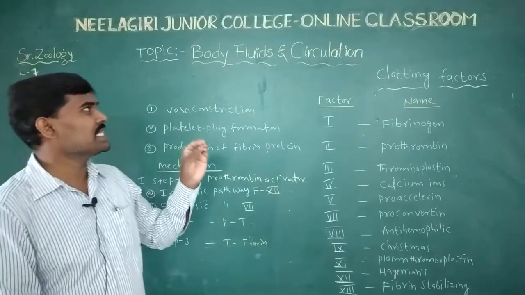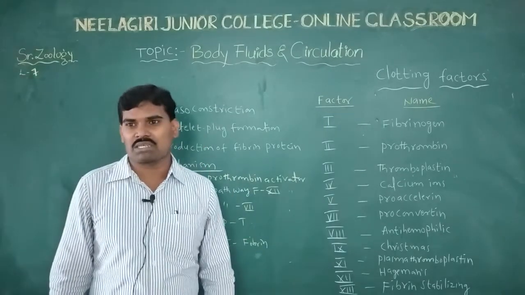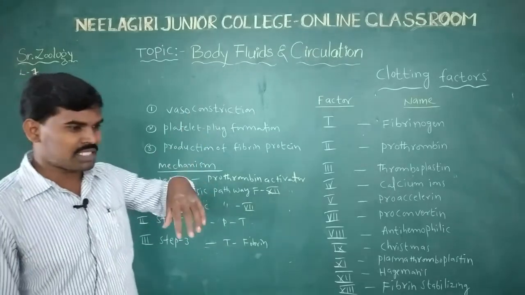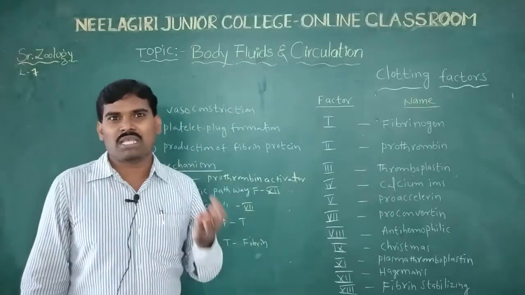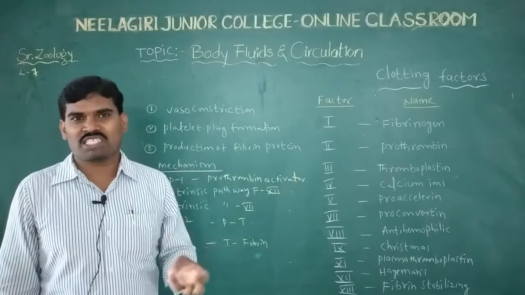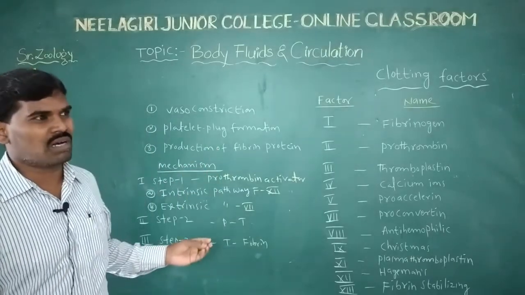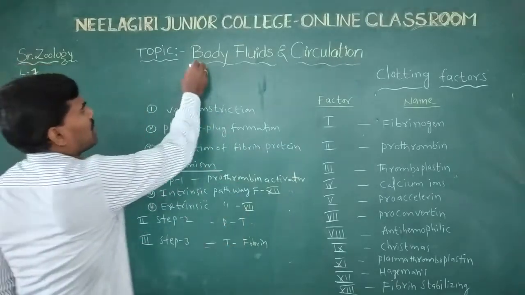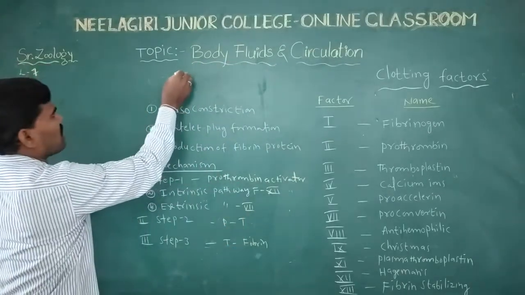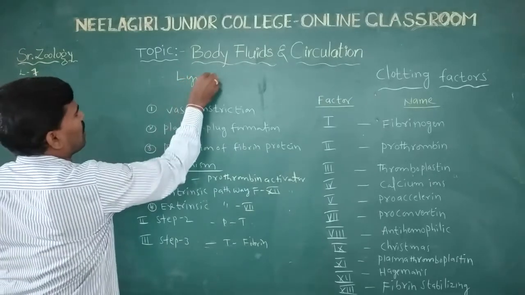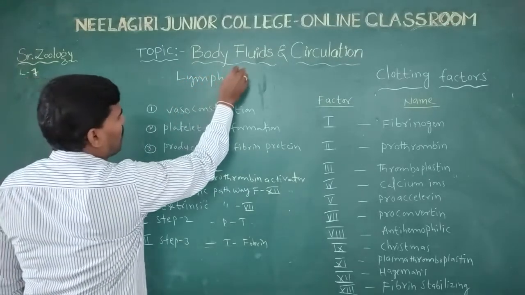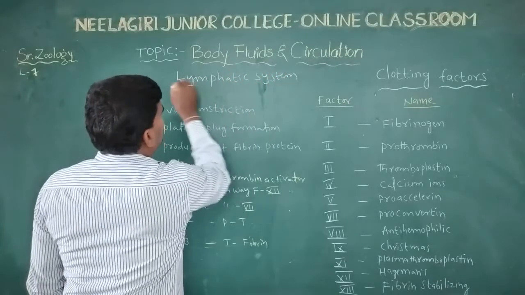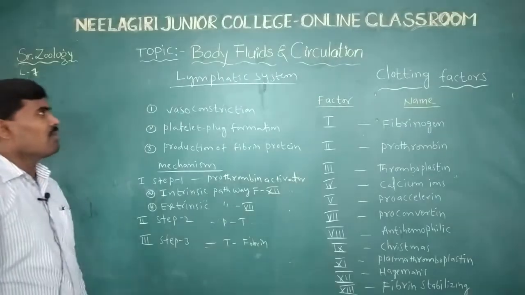In body fluids and circulation, first of all, body fluids are the fluids in our bodies: blood, lymph, plasma. These circulate through the blood. First of all, the lymphatic system. So what is lymph?